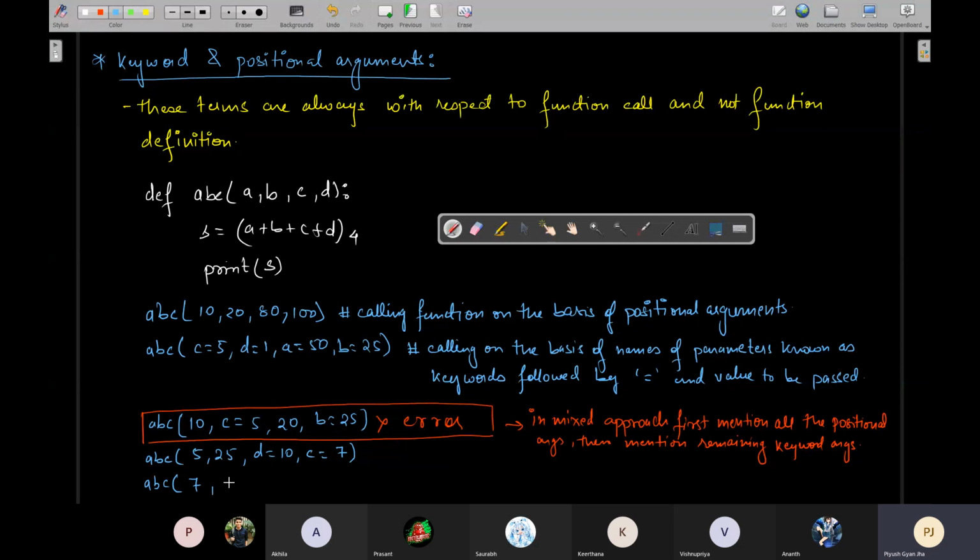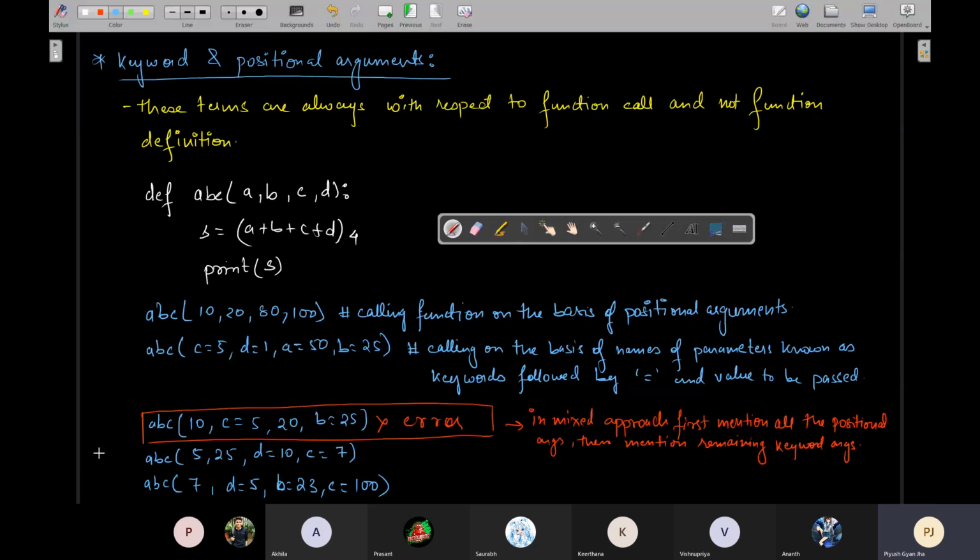Second onwards you can start doing like this: D equals 5, B equals 23 and C equals 100. Now it will be for sure that the first one is a positional argument, so it should go to the first value. Second, third and fourth are keyword arguments. So the remaining 3 are there and you have specified all 3, but it is very clear which keyword argument should get which value.